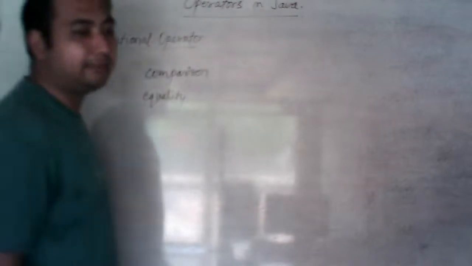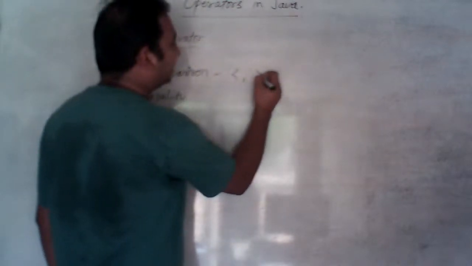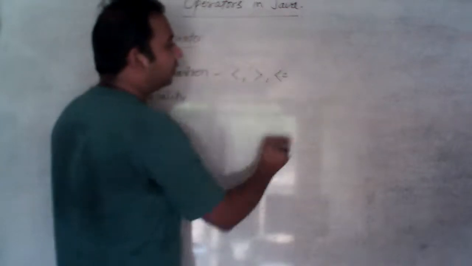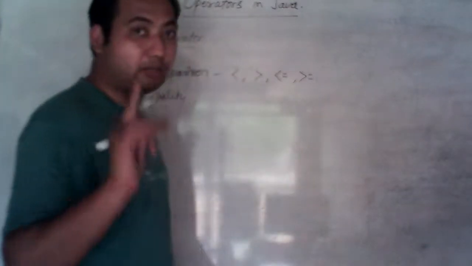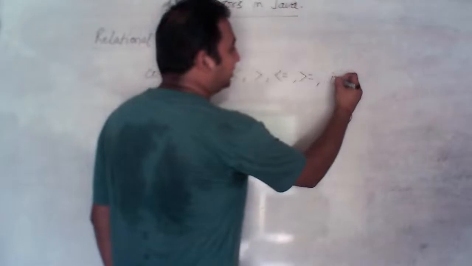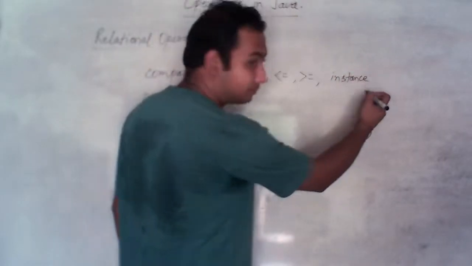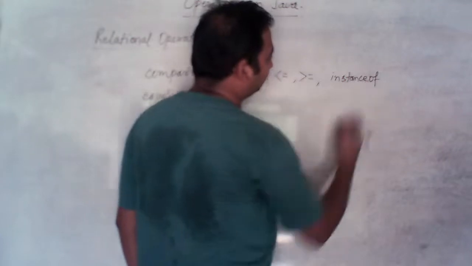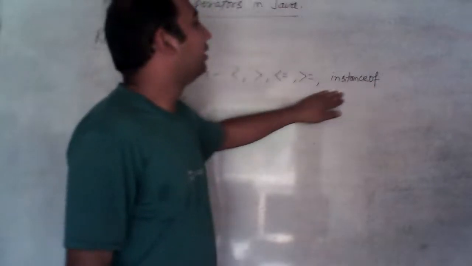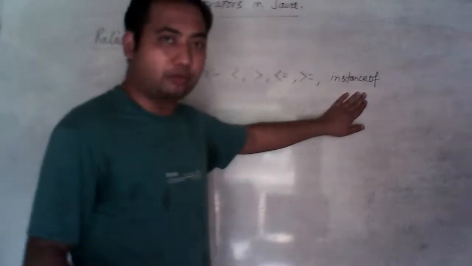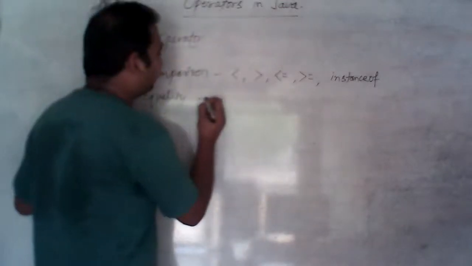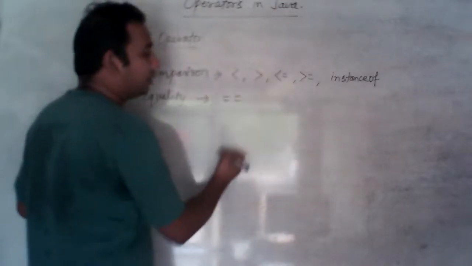In comparison category, we have less than, greater than, less than equal to, greater than equal to, and one more, instance of. Now this instance of operator where we use, I will tell you, don't worry. In equality we have two. One is equal sign and one is not equal.